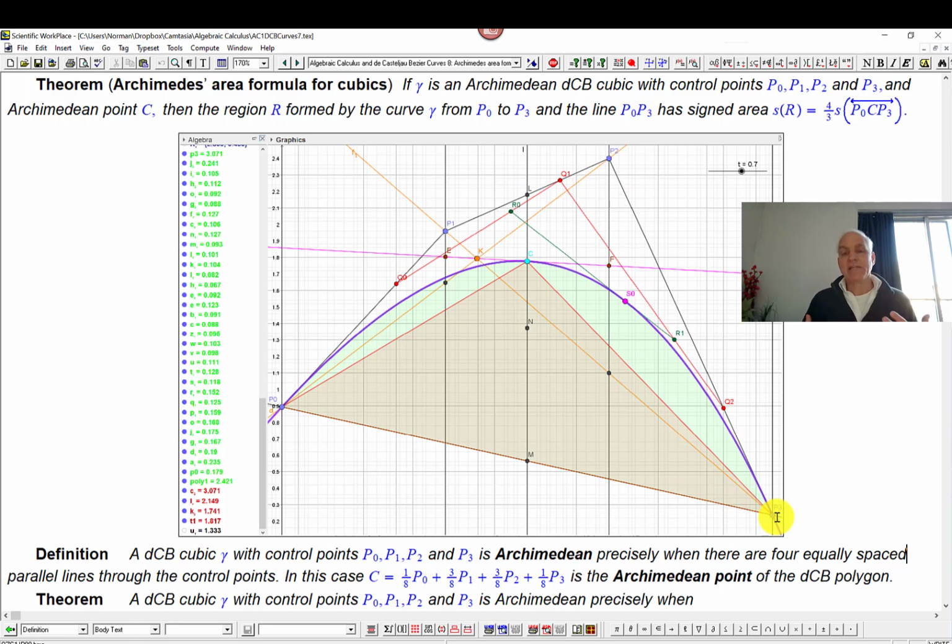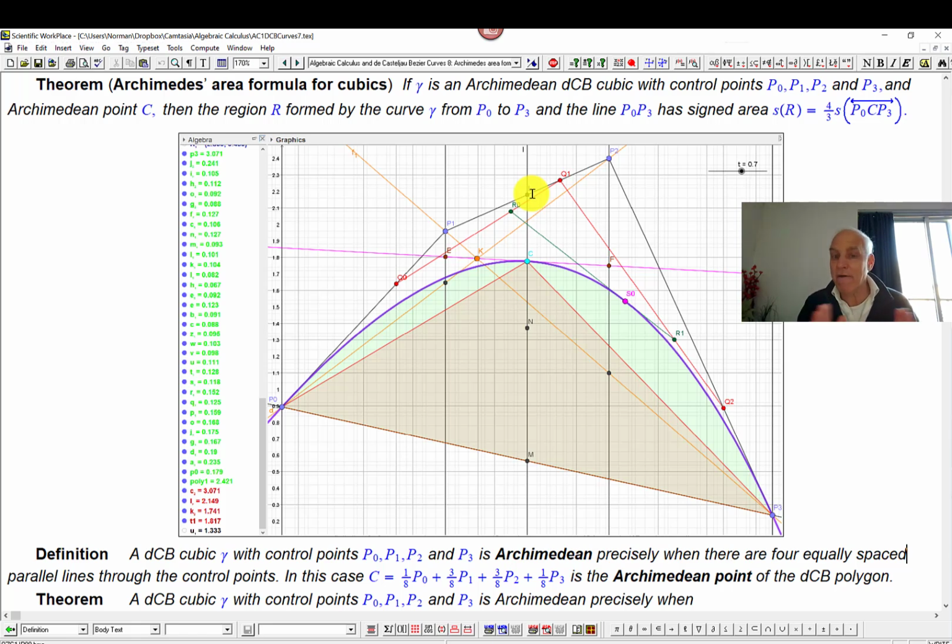Now, this really is a condition. If you take 4 general points in the plane, they will not generally satisfy this condition. However, 3 points always will. I want you to convince yourself of that. It's a pretty easy argument. If we just look at P0, P1, and P3, any 3 points which are, let's say, non-collinear, then we can always find 3 parallel lines through those which are equally spaced.